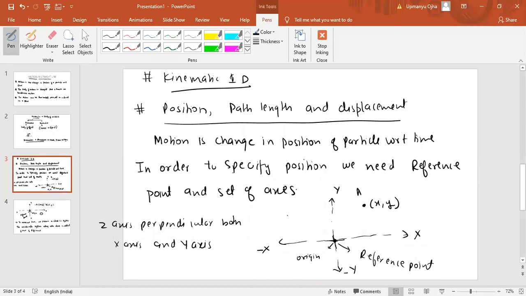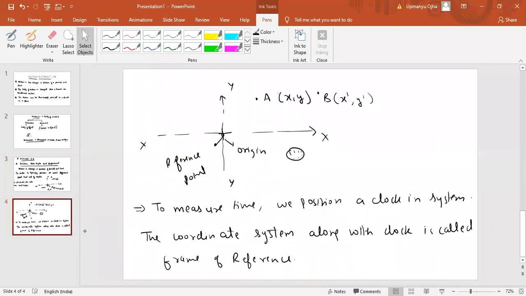Now in this coordinate system, if the position of the particle changes from A to B, and we can measure the time taken, for which we need a clock, then we can find the motion of the particle, because the motion of the particle is the change in position of the particle with respect to time.